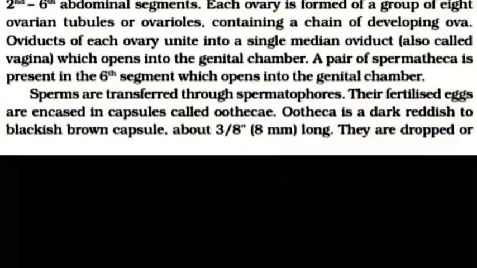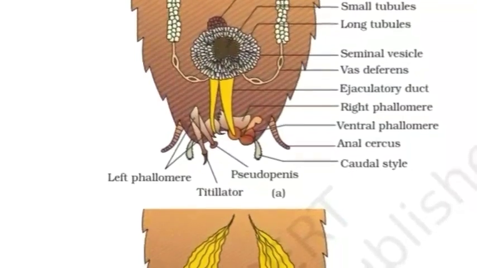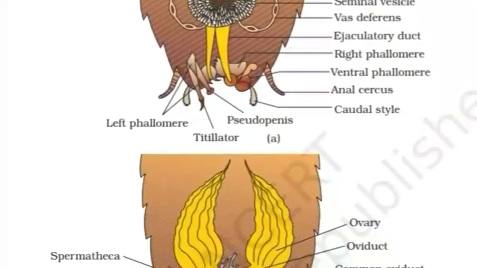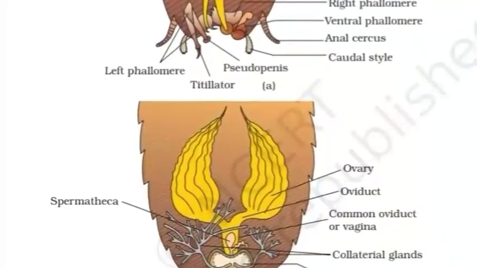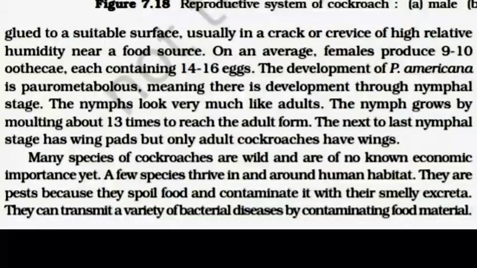They are dropped or glued to a suitable surface, usually in a crack or crevice of relatively high humidity near a food source. On an average, a female produces 9 to 10 ootheca, each ootheca containing 14 to 16 eggs.